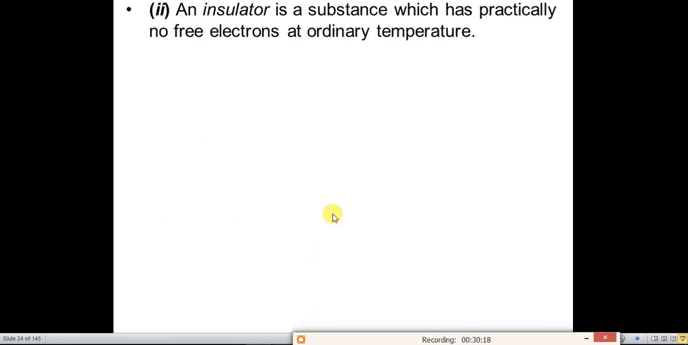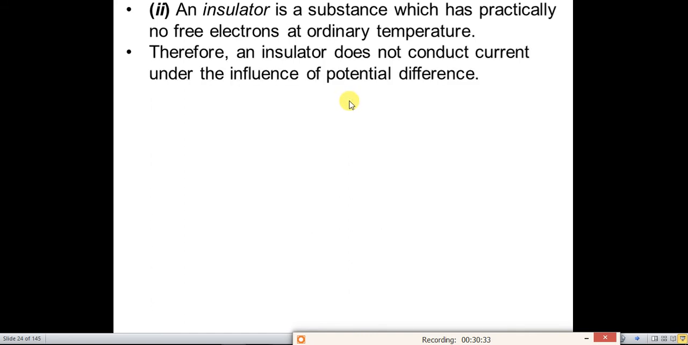Insulator. An insulator is a substance which has practically no free electrons at ordinary room temperature. No free electrons means it is an insulator. Therefore, an insulator does not conduct current under the influence of potential difference because there are no free electrons.